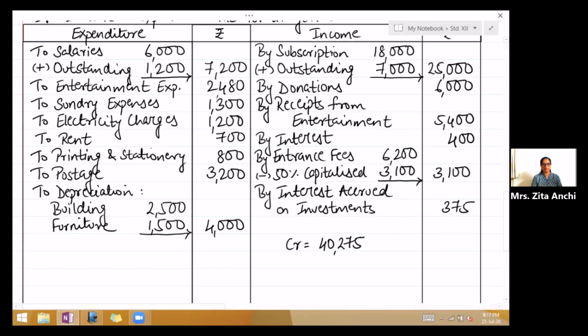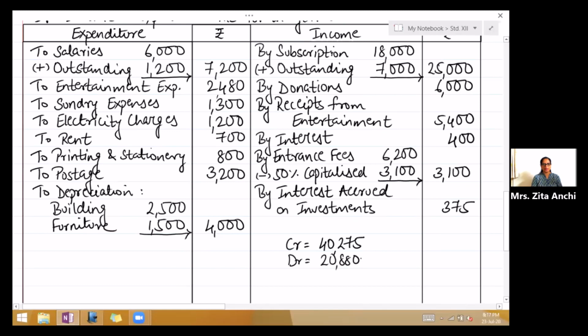Now add up the debit side. So your debit side total 20,880.